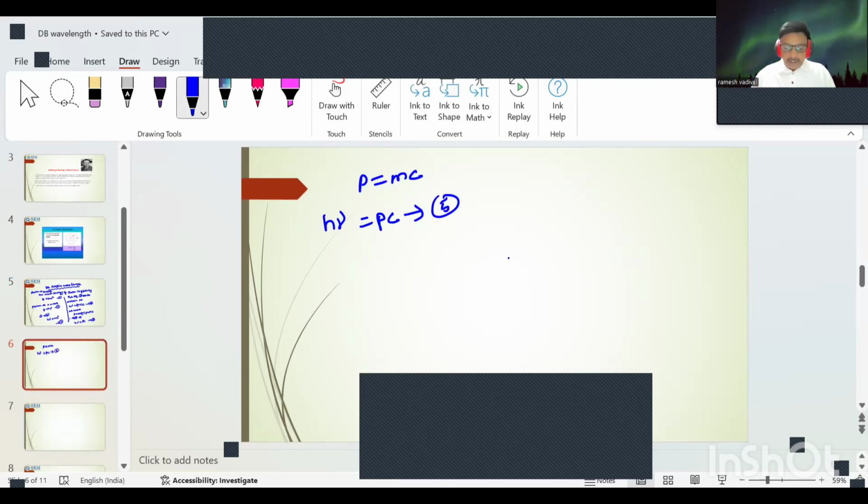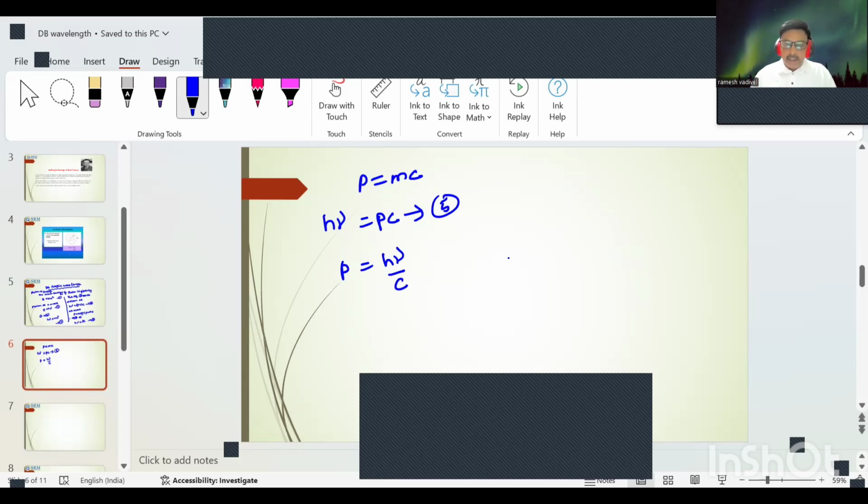Now this equation is rearranged: p is equal to h nu by c. This is the momentum of the photon, h nu by c.